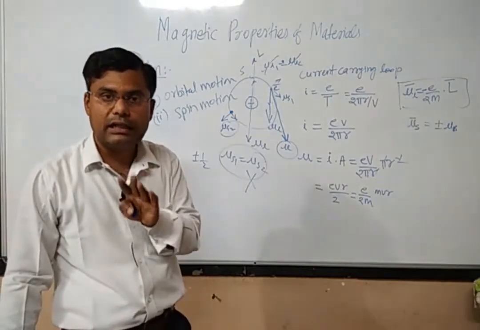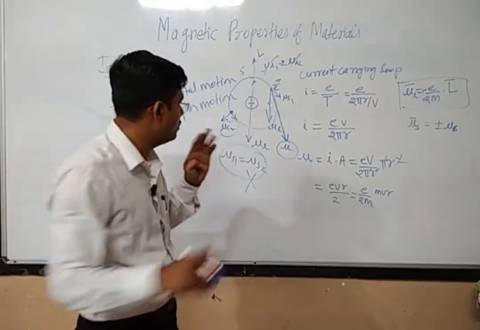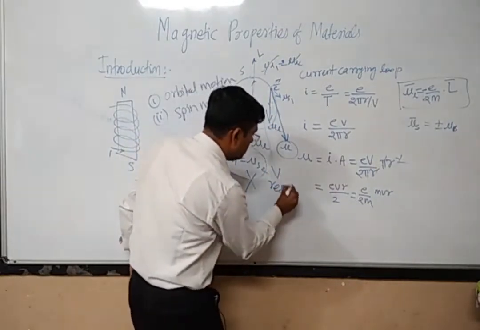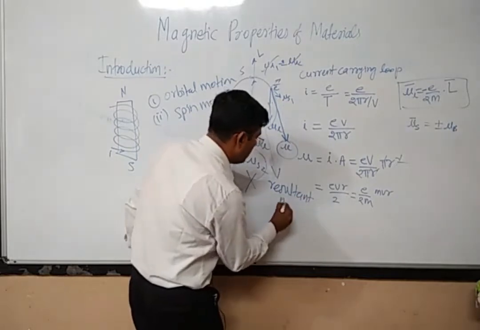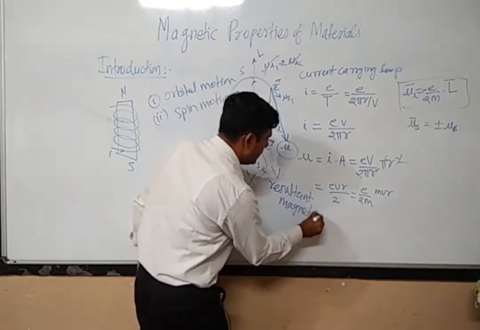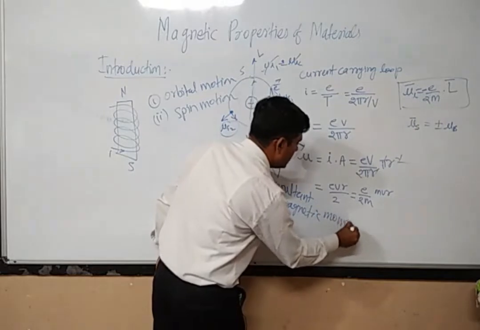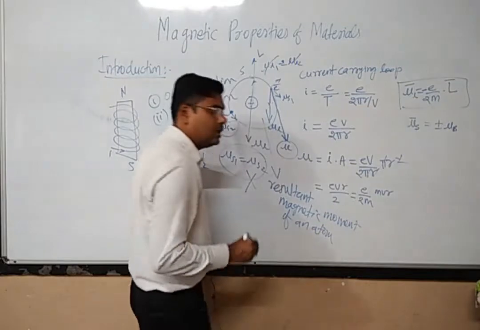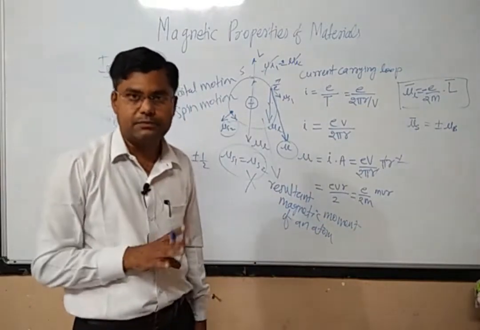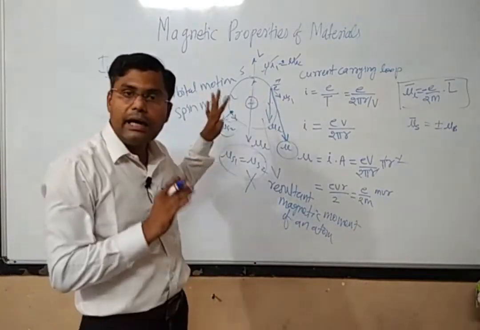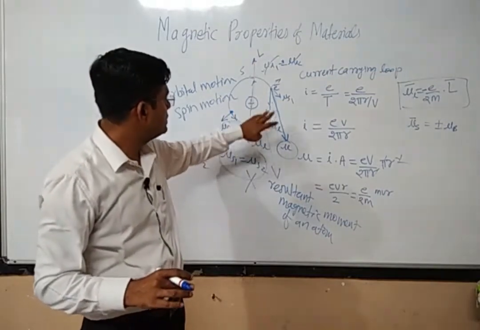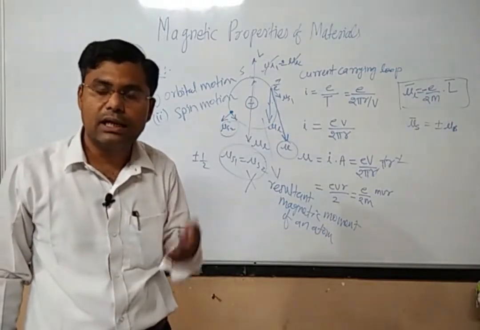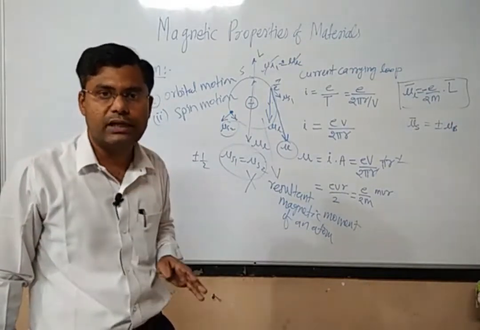That resultant magnetic moment generated by all the electrons in an atom will be the resultant magnetic moment of an atom. So we have considered the atom, and then we have found out what is the resultant magnetic moment of the atom. Now any material will not consist of only a single atom, it will consist of a large number of atoms.